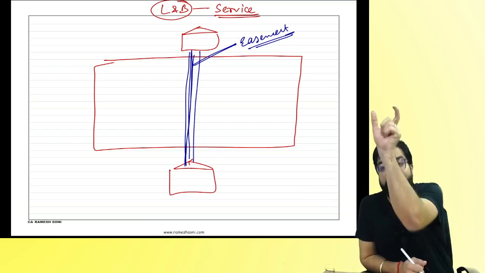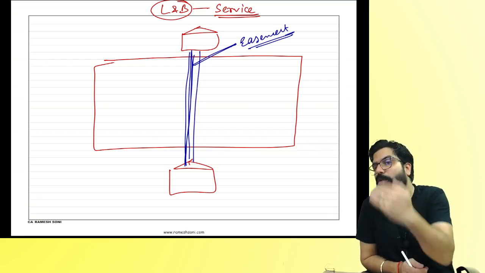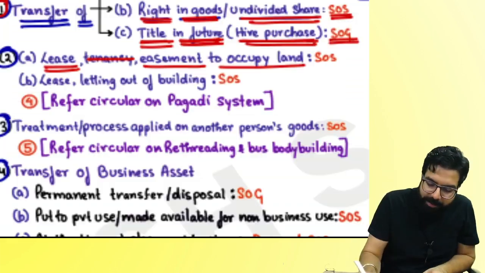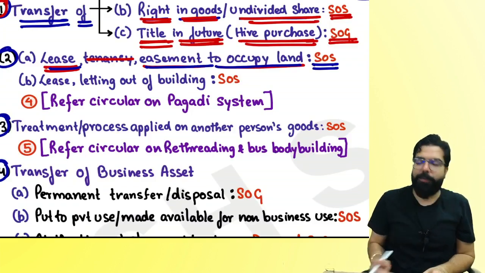So if I give you the land on rent, I give you my land on lease, or I give you easement, some area of my land to use for some time, I am giving you supply of goods or supply of service? Supply of service. Because land is a service, leasing, easement to occupy land is also a supply of service.